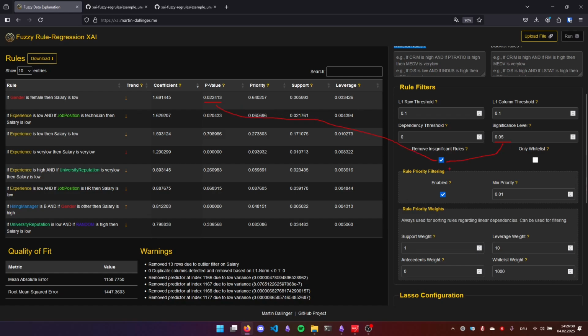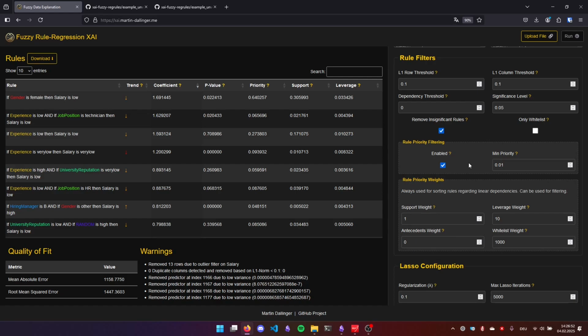Right. Now coming to the rule priority filtering, this is a very, very important setting because this reduces many automatically generated rules, which are not so important. So this priority is computed in this section here, and it's a weighted sum essentially of the support weight, which is computed with rule mining techniques, and the leverage, which is also a rule mining measure.